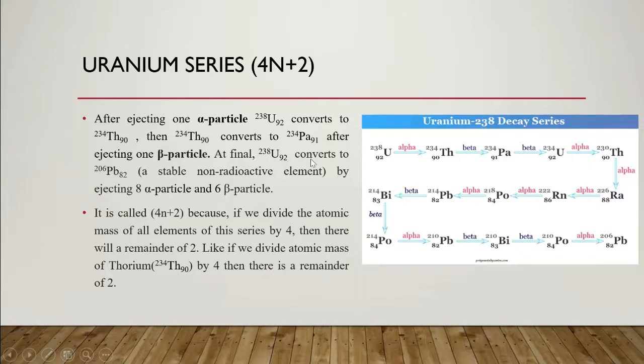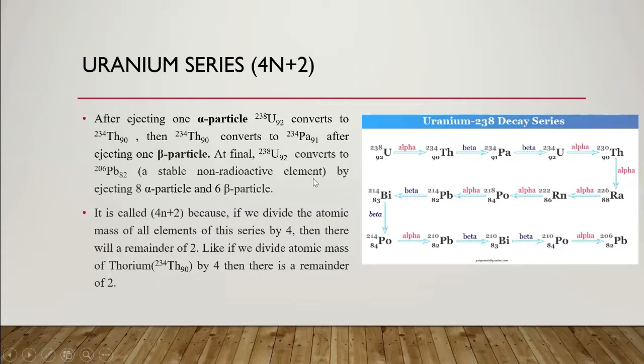At the end, uranium-238 converts to lead-206. This is the last product, a stable non-radiogenic isotope. It is the end member of the decay series, and uranium is the first member. This is how it decays, from uranium-238 to lead-206, and the intermediate isotopes and elements are formed along the way.